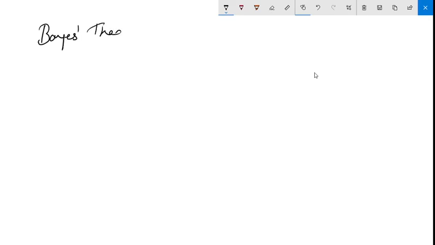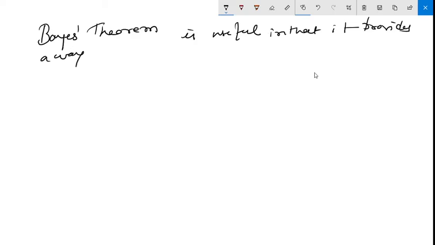Bayes theorem is useful in that it provides a way of calculating the posterior probability.